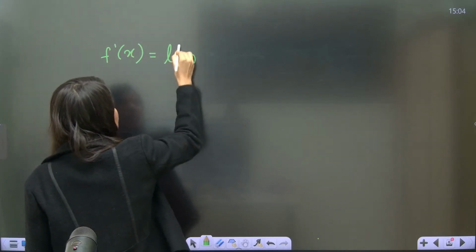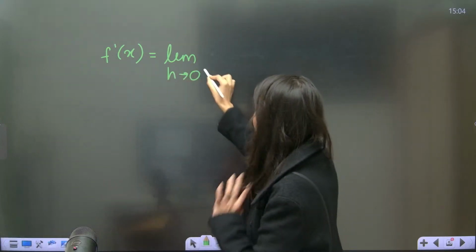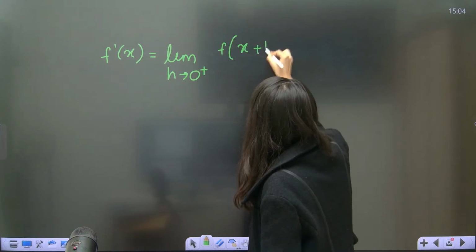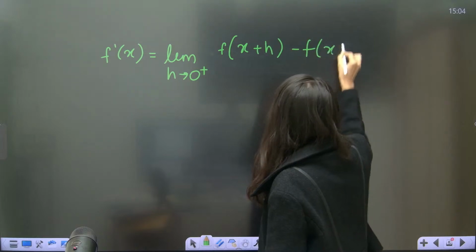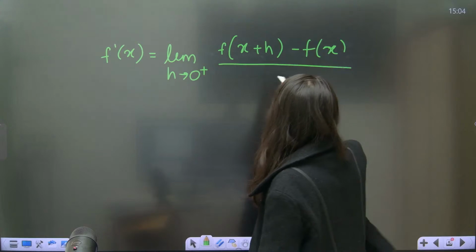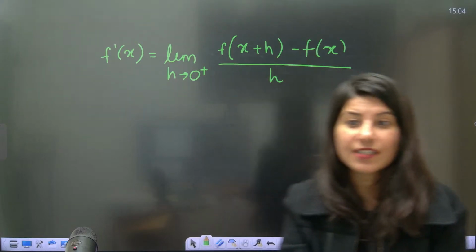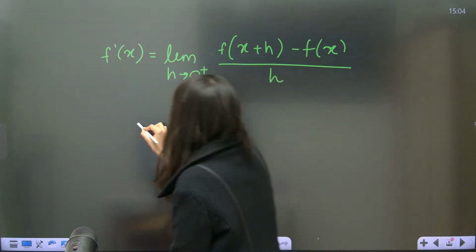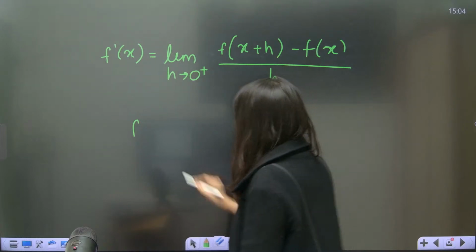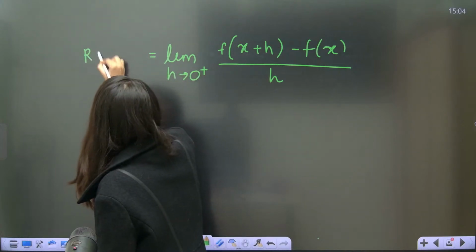This is limit h tends to 0 plus, f of x plus h minus f of x upon h. Correct or not? This is your right hand limit. So right hand limit of the function, RHL.